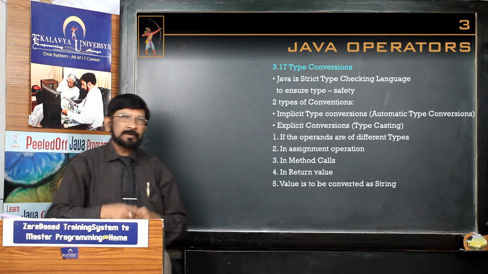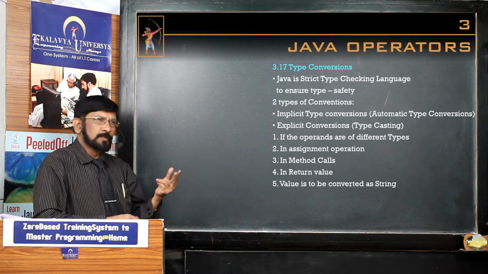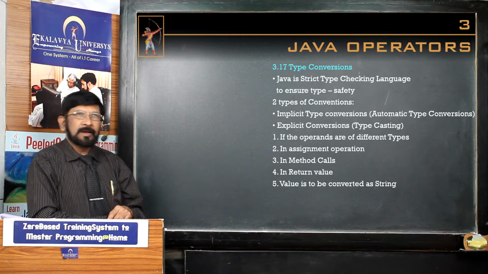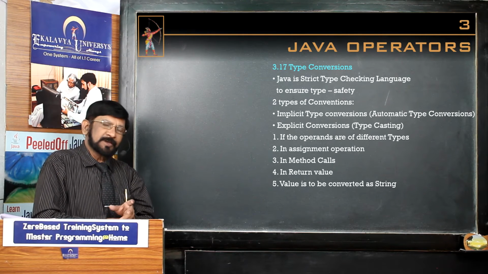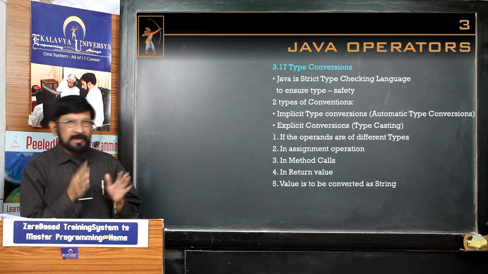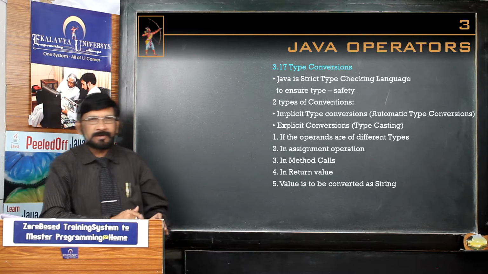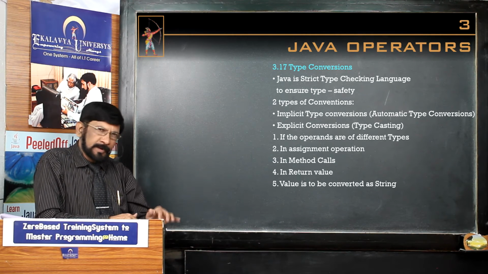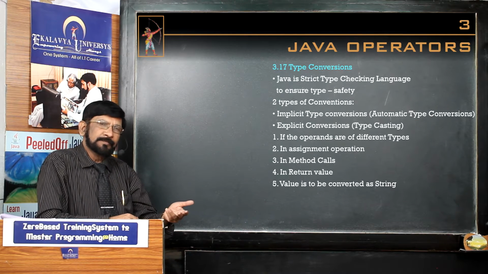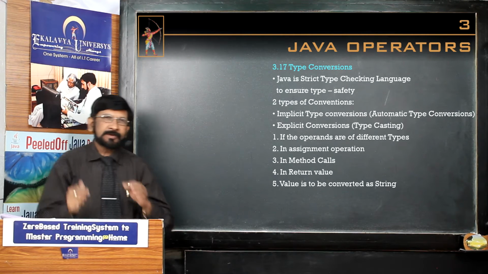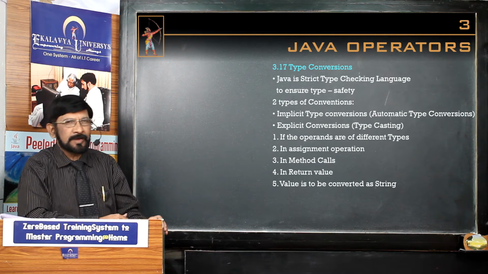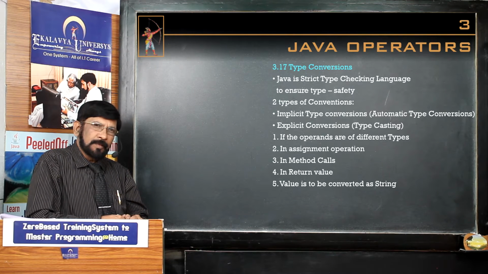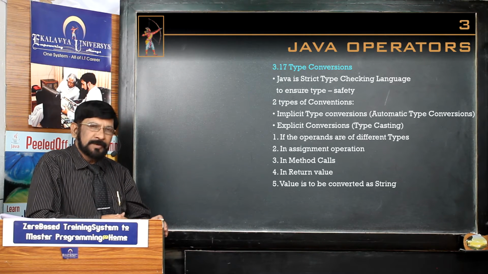Type conversions can be classified into two ways. One is automatic type conversion. The second one is explicit type conversion, or typecasting. That means in many cases automatic type conversion is possible, and in some cases you must do it voluntarily, explicitly. You have to do typecasting explicitly, otherwise it leads to error. That's why you must know all these rules strictly, otherwise there is a scope for committing errors.